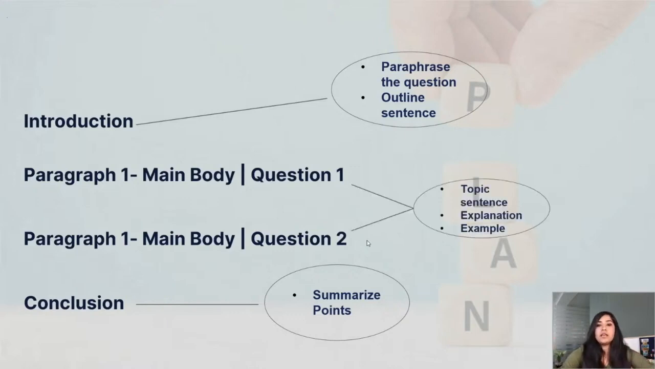All right. Then for paragraph 1 and 2, you have topic sentence and the explanation and the example. So you give what you're talking about, your point number 1, you explain that point, and then you give an example. Same thing goes with the paragraph 2, main body question number 2, answering that and going ahead with an example. And then your conclusion: summarize all the points that you have in paragraph 1 and paragraph 2, and then put that in your conclusion.